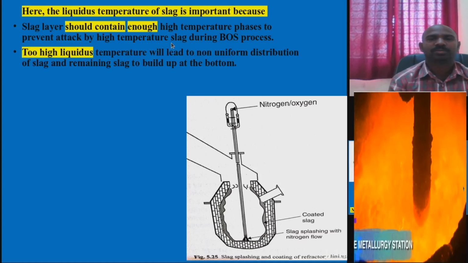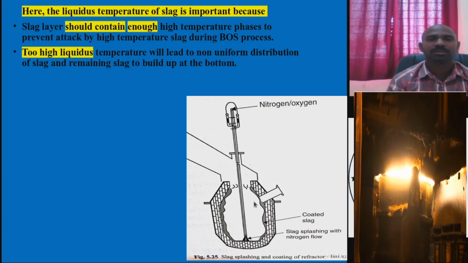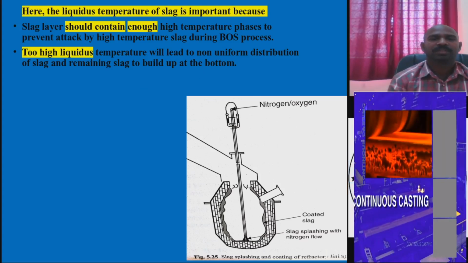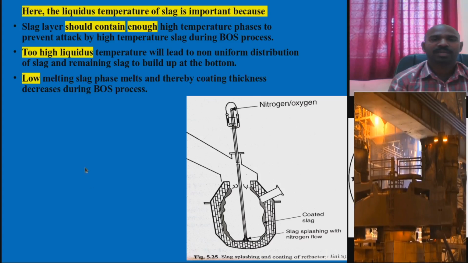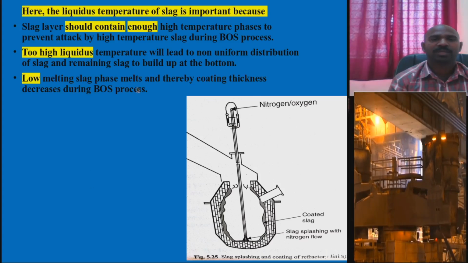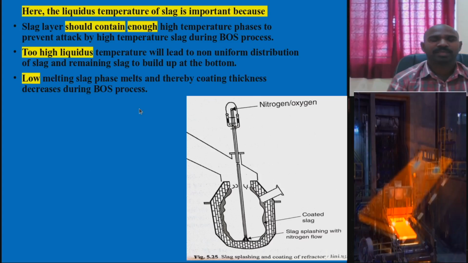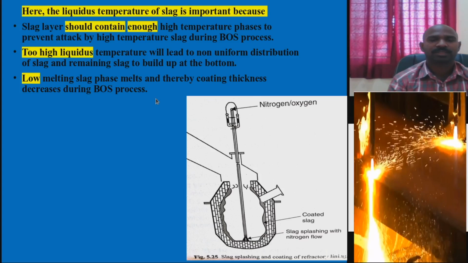Another point is, if the liquidus temperature of the slag is too high, it leads to non-uniform distribution of the slag, which builds up at the bottom of the surface. And if a low melting slag phase exists, it decreases the coating thickness in the basic oxygen steel making process.